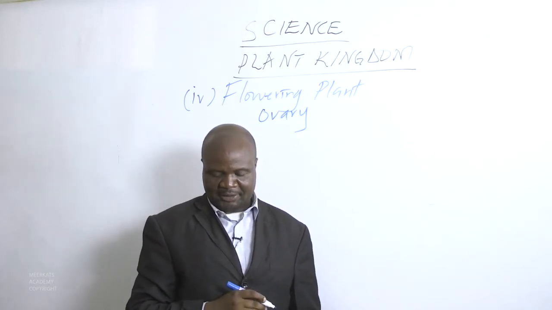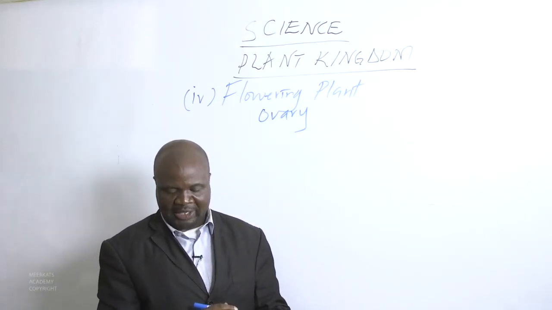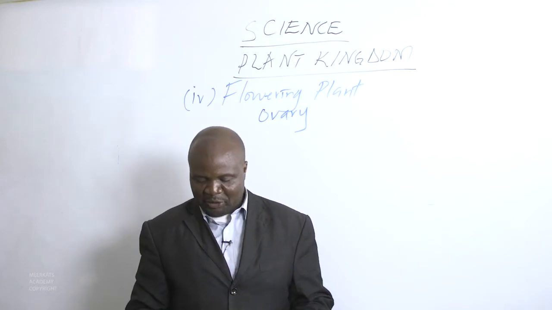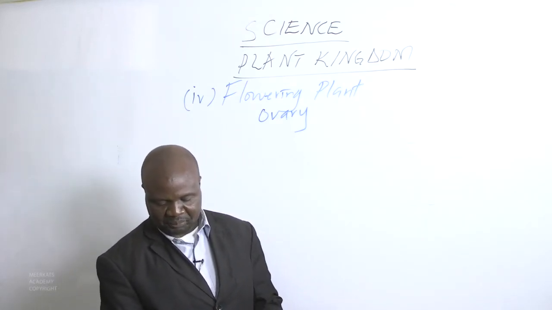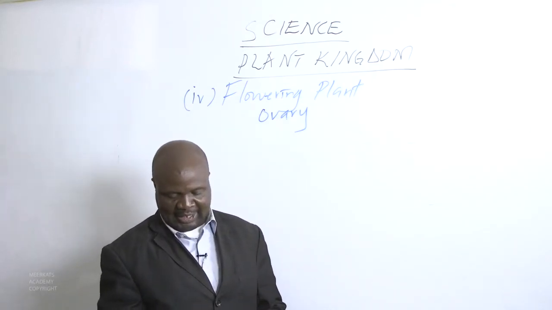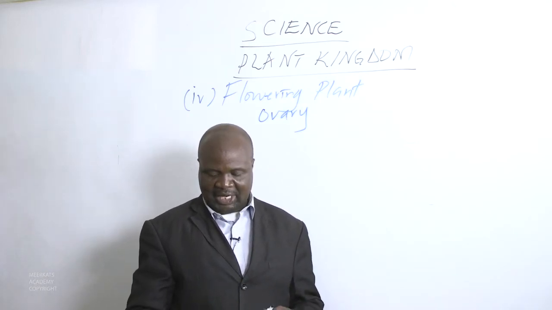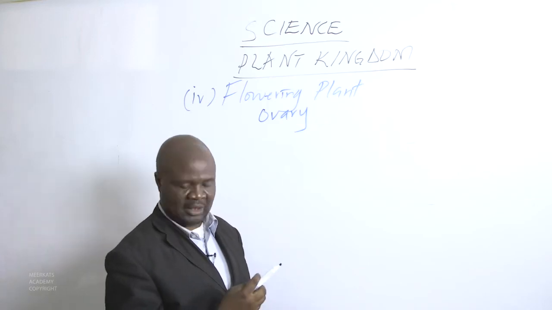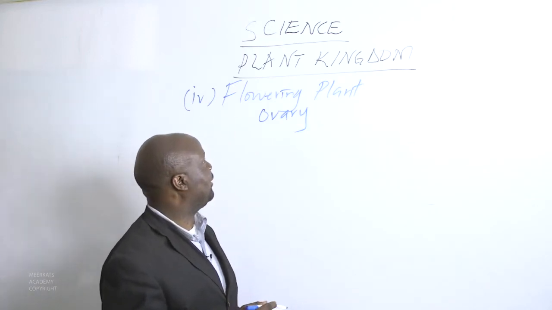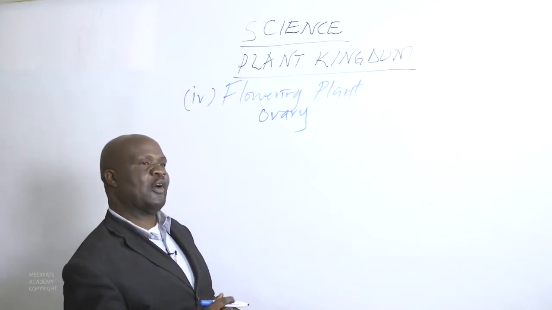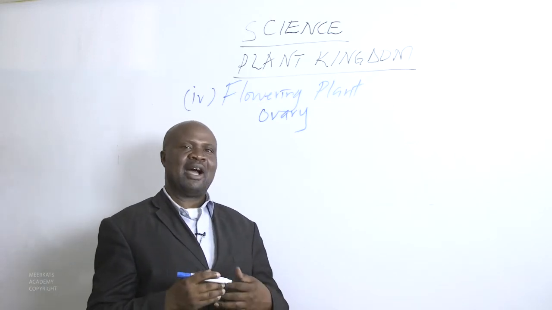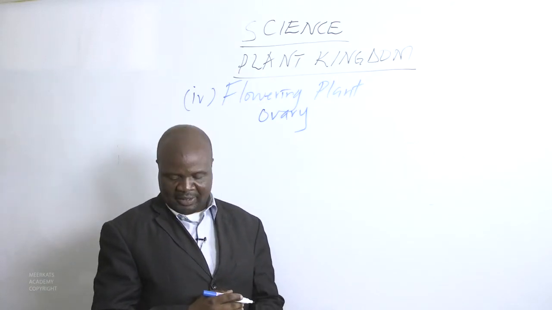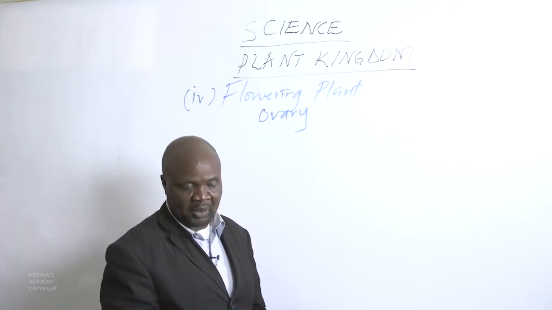Most of the flowers produced by flowering plants are used to attract pollinators such as bees, flies, moths, birds, and bats. Most of these flowering plants have a way of attracting the pollinators.